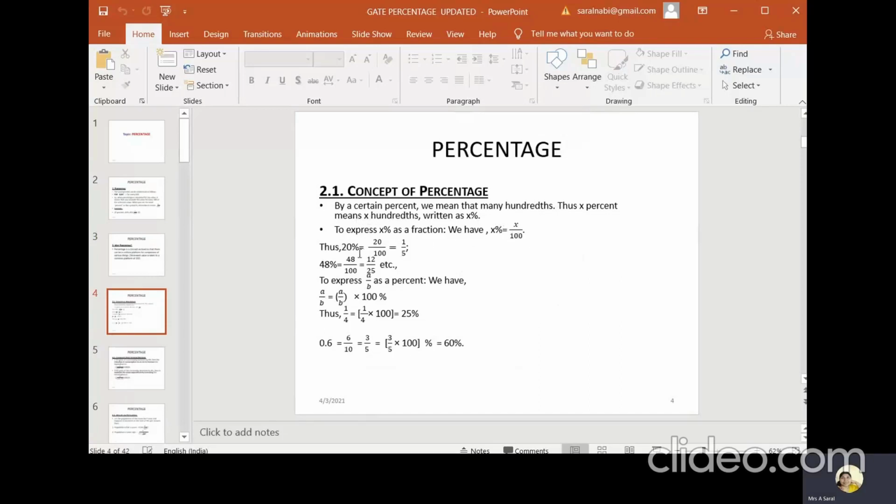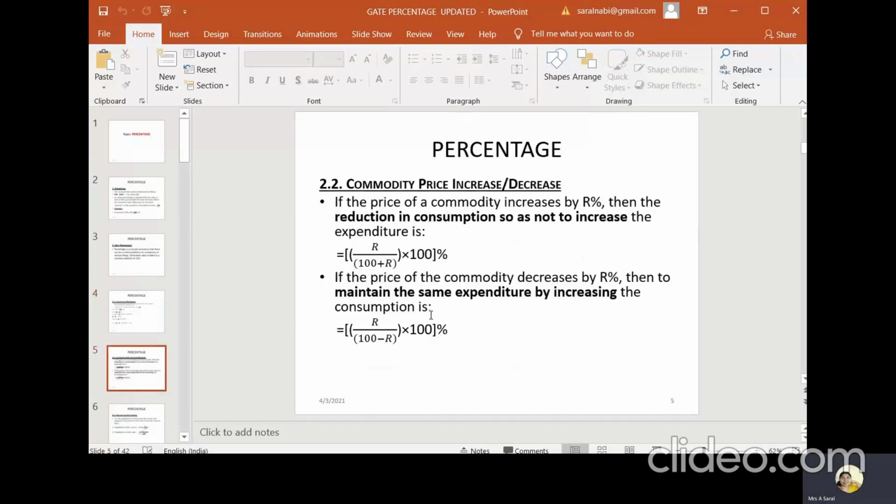Whatever the thing may be, if it is given in percentage, we can understand it as follows. For example, 48% can be understood as 48/100, which is equal to 12/25. If you want to express anything in percentage, for example a by b, it is represented as a by b into 100. You can express a fraction in percentage too. If 1/4, then 1/4 into 100 is nothing but 25%. So everything can be easily represented in the name of percentage.